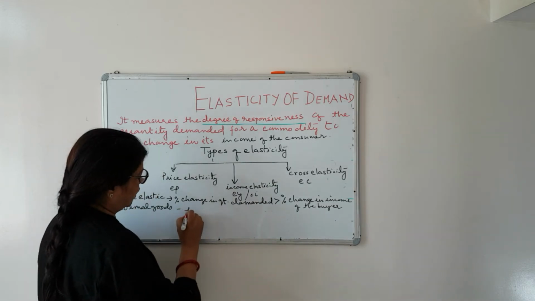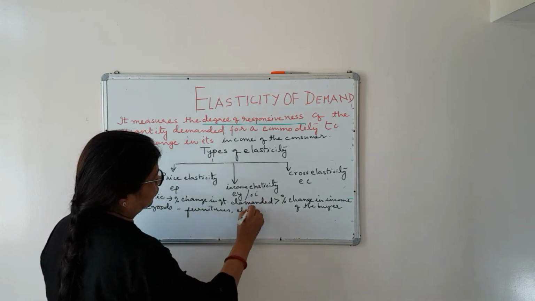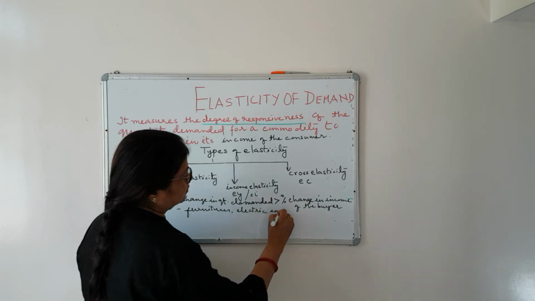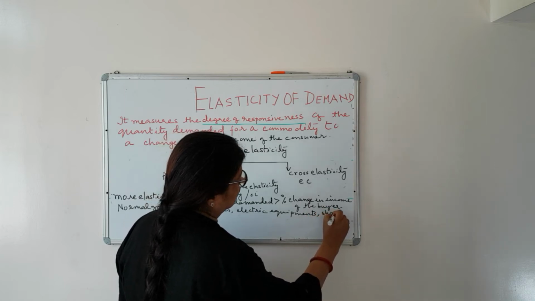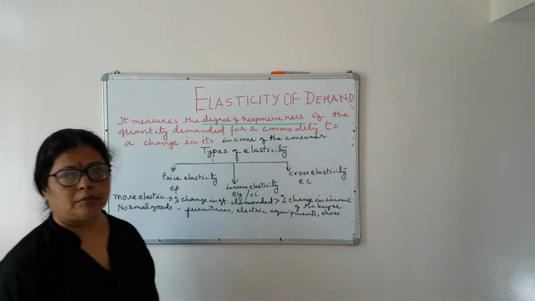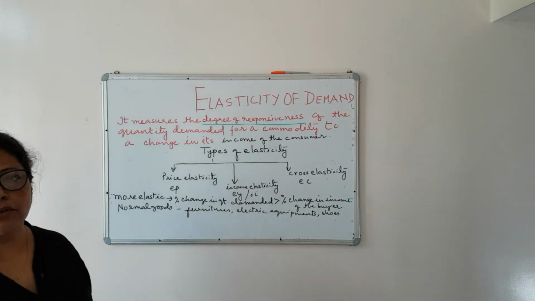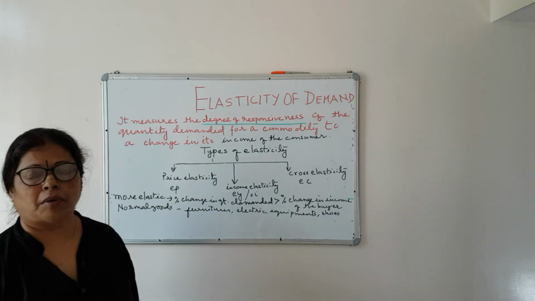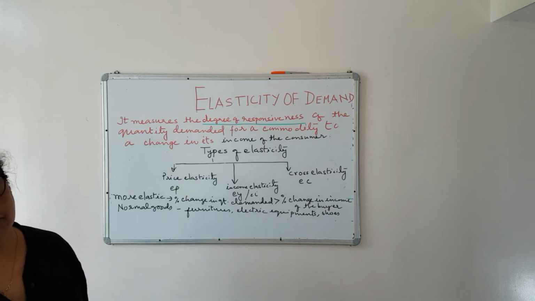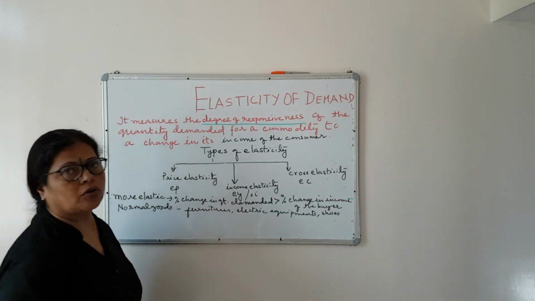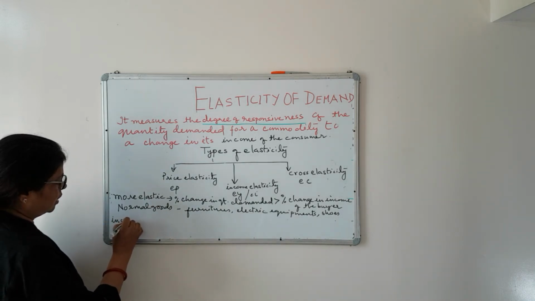Like you can write furniture, you can write electric equipments, shoes, watches, etc. Means these goods are income elastic goods. Income elastic goods means these goods are demanded more when the person income is increasing, because you want to consume more of these goods. Now, some goods are there which are income inelastic goods.